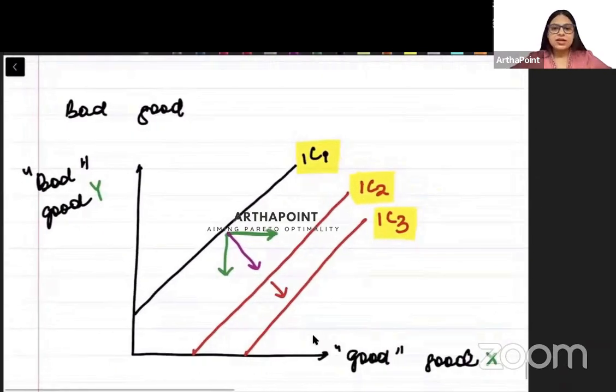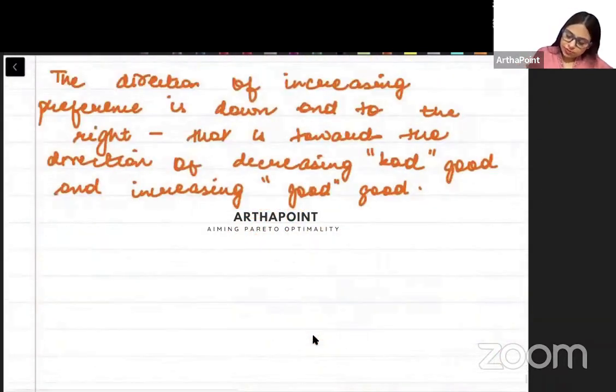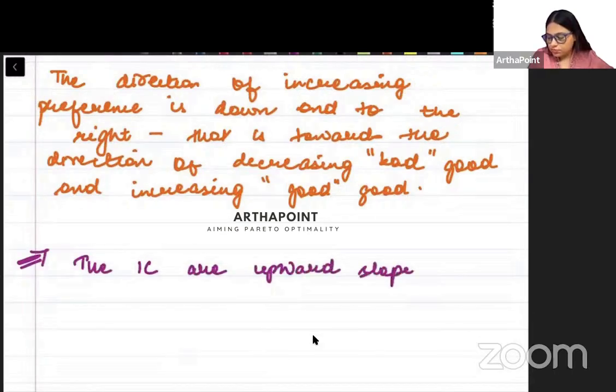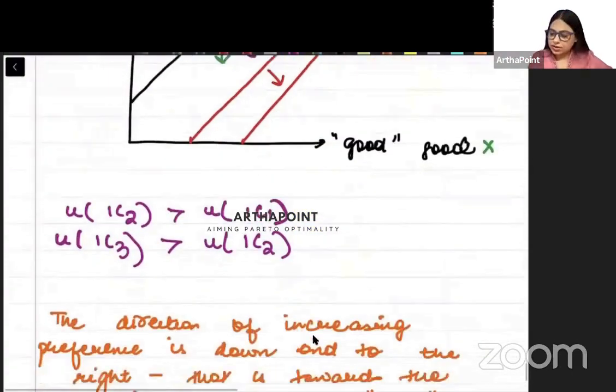Clear? Okay, beta. Now the last point here, please write down that the indifference curves are upward sloping. When we made the indifference curve for a bad good, they are upward sloping. Why, beta?